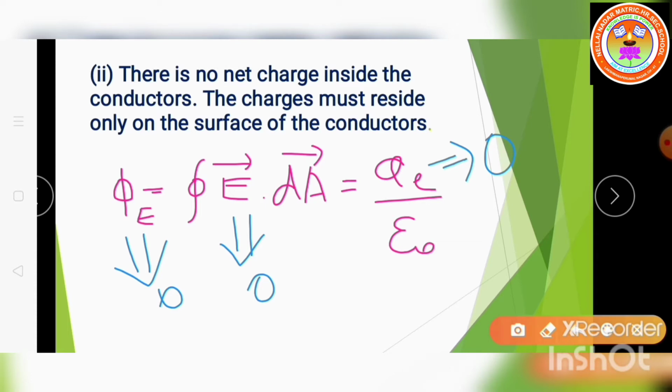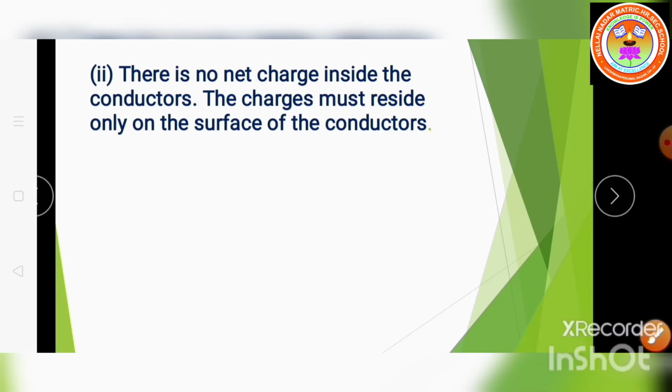we can say that here the electric field is equal to 0, so the electric flux is also 0. So there is no net charge inside the conductor.